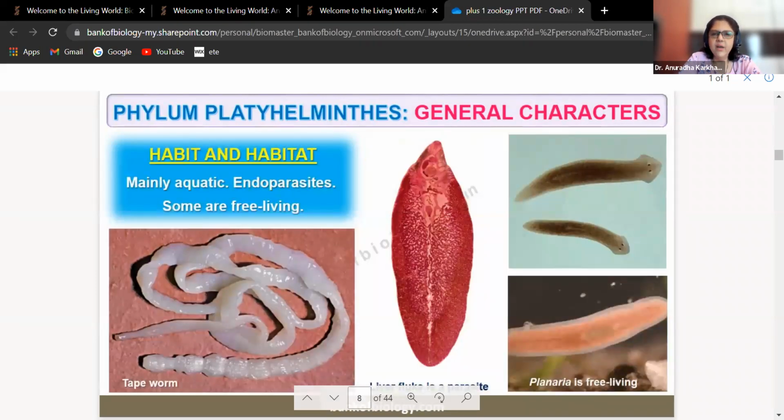Habitat and habit, mainly aquatic. Some are endoparasites, some are free living. So they could be found anywhere in water bodies, inside the animals as endoparasites, and some are free living. This is a liver fluke. ये जो डायग्राम है ये liver fluke का डायग्राम है. ये देखो, fasciola कहते हैं हम लोग इसको. The scientific name is fasciola. Liver fluke. Planaria is free living. This is an endoparasite. Even tapeworm, endoparasite. Okay.